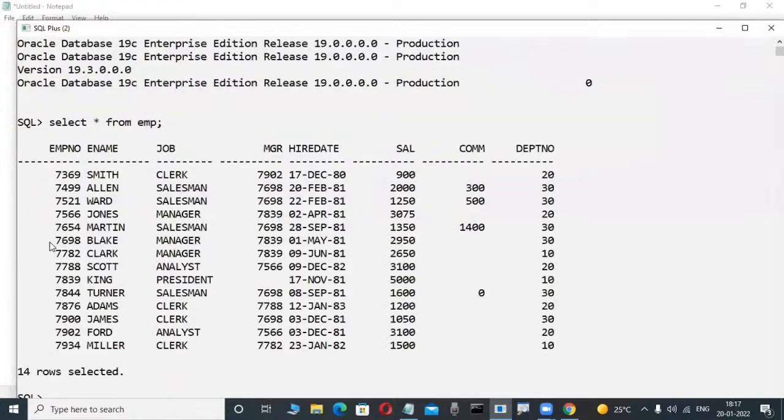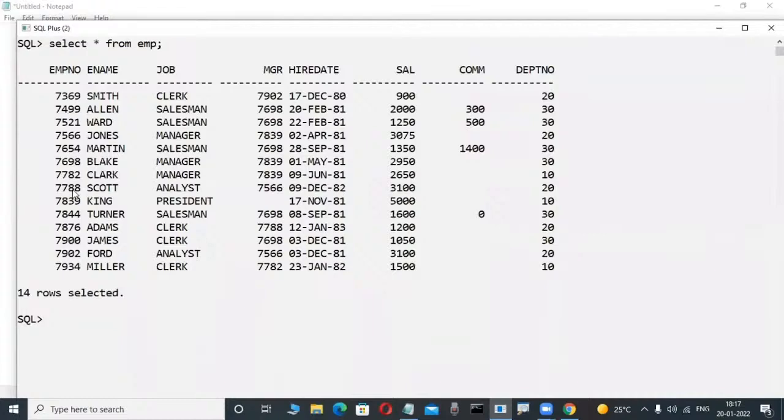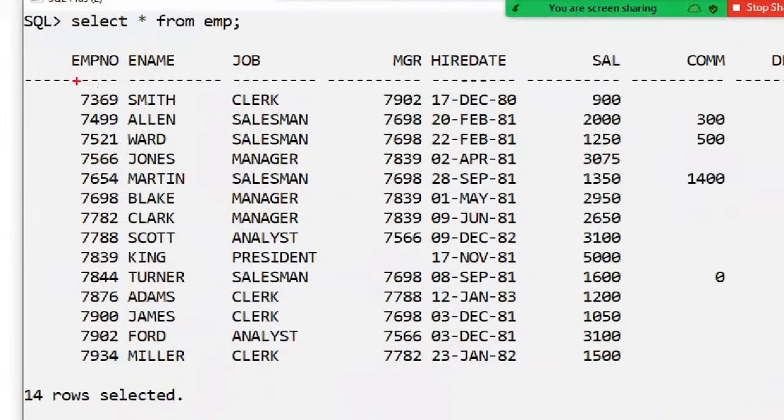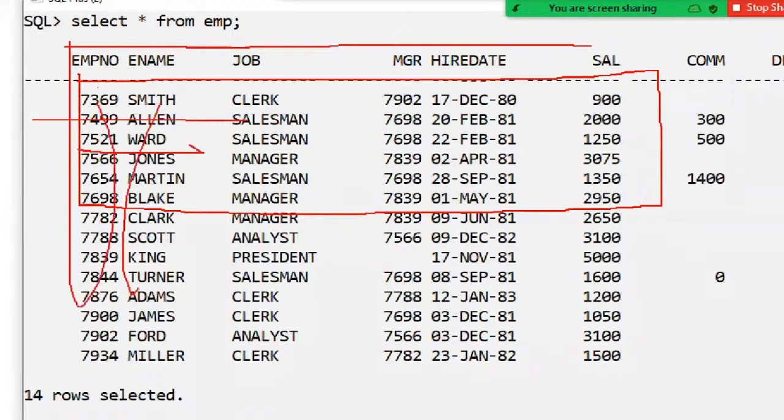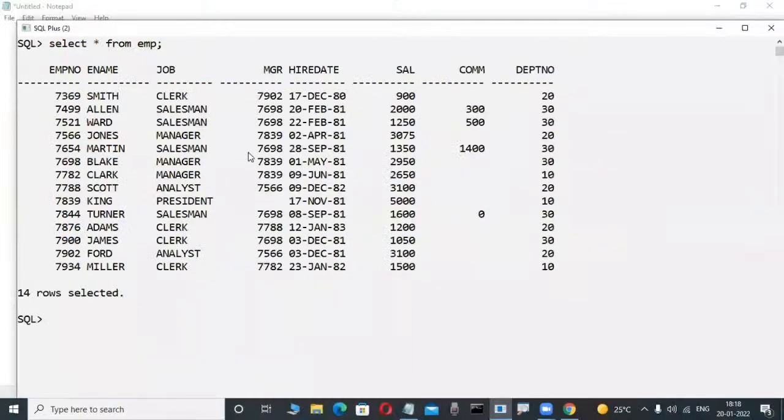For example, in this database, a structured collection of data is there or not? Yes, they are storing the data in an organized fashion. Organized fashion means maybe a table. Here these are columns, and here these are rows. In an organized manner only they are storing the data.